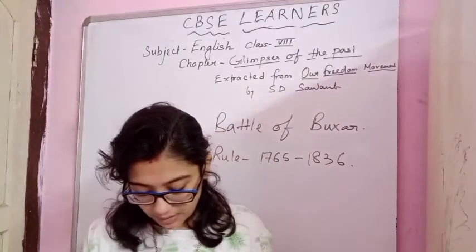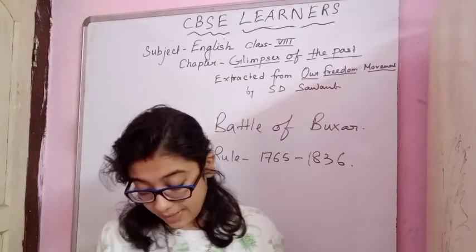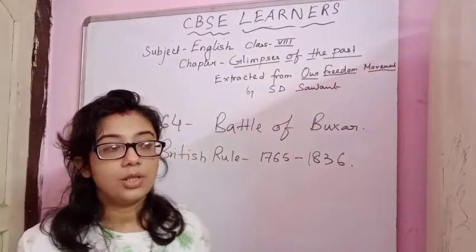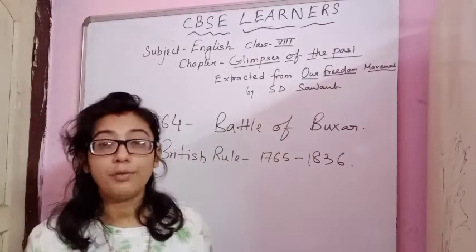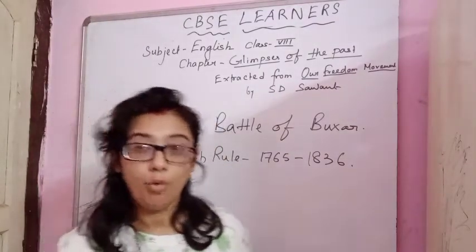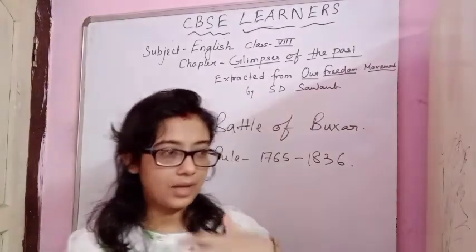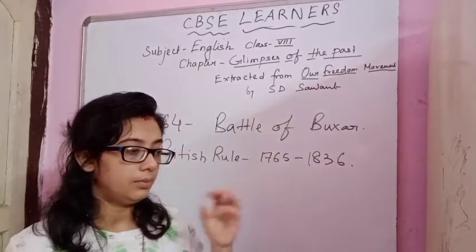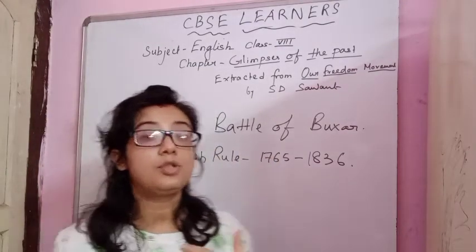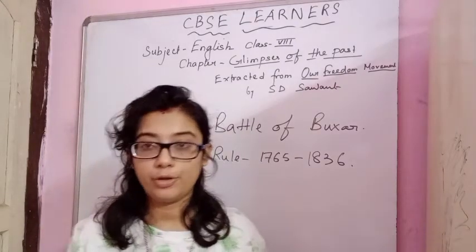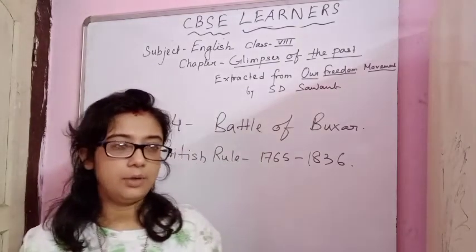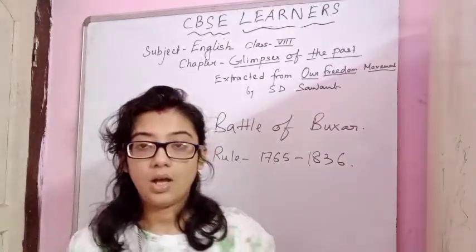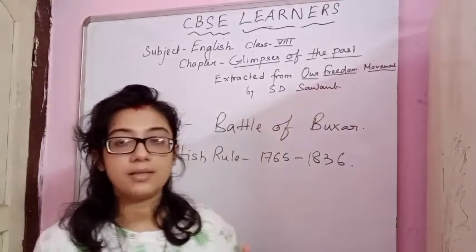Still, the British invented other methods which gave them more profit. Later, they understood that farmers are very, very important. So they made a lot of other methods by which they could get more profit. You can get the details of this in the history part of your SST syllabus. I will tell you the names of the chapters, like Trade to Territory and Ruling the Countryside. You can get detailed information about all these things in your SST.